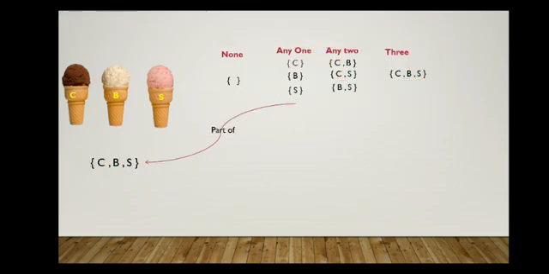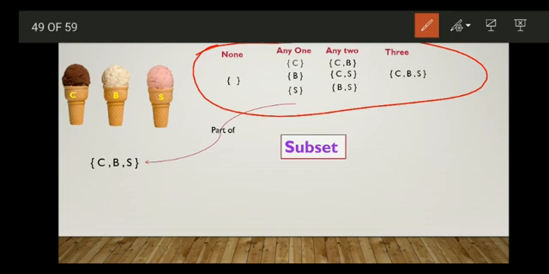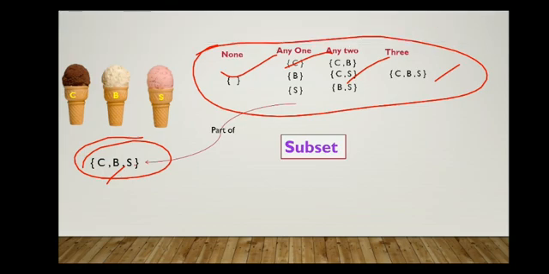Okay. So mathematically that "part of" is considered a subset. If a set is a part of the entire set, then that set is a subset of the entire set. Here the different possibilities of having ice creams in different ways are subsets of this set. This is the collection of all the subsets of this set. Okay. Let's see more examples to understand this.